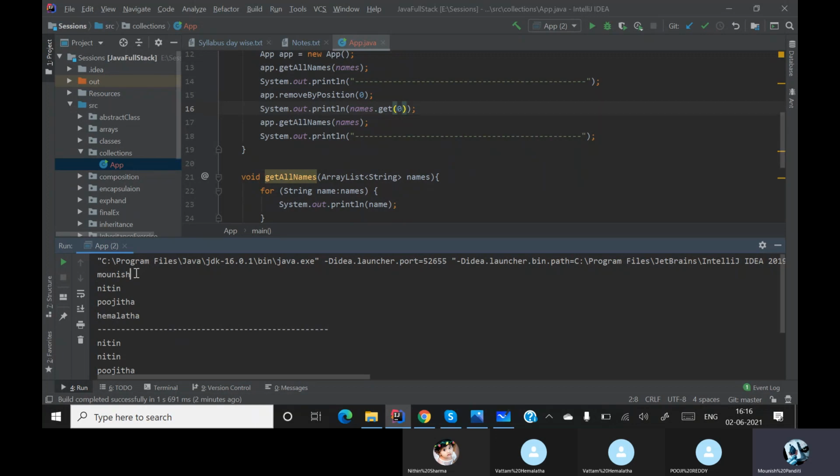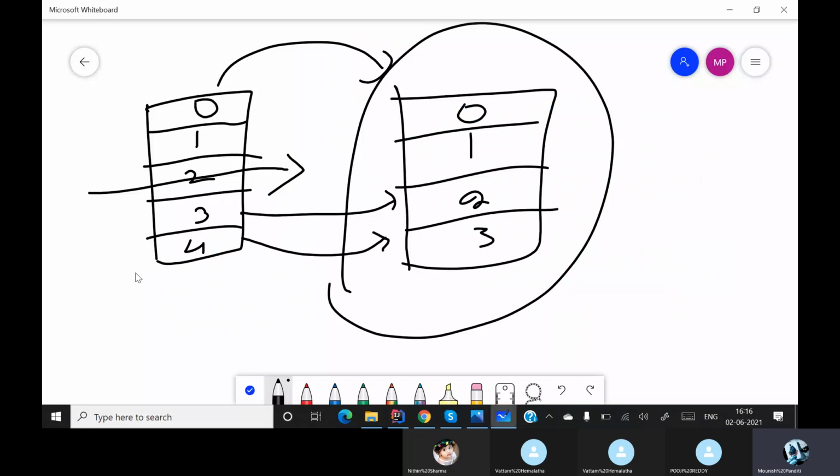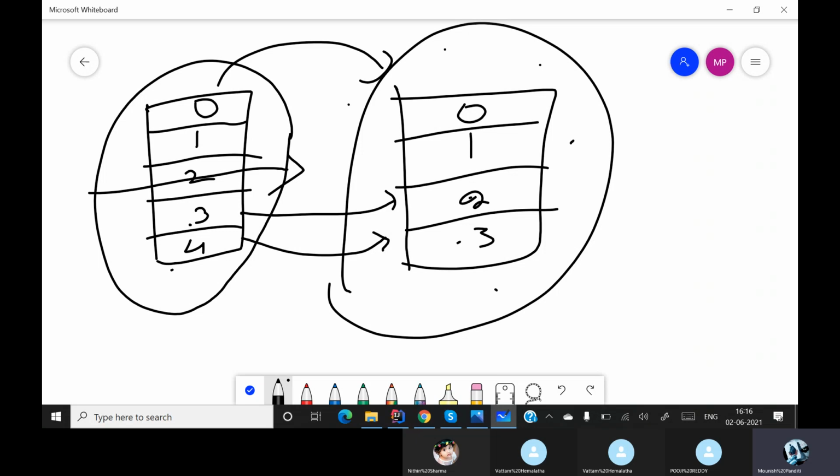The reason is that after removing an element, it has to create another list, push these values over, and then give you the list. For this reason, ArrayList is a bit slow. That is the only con for ArrayList.